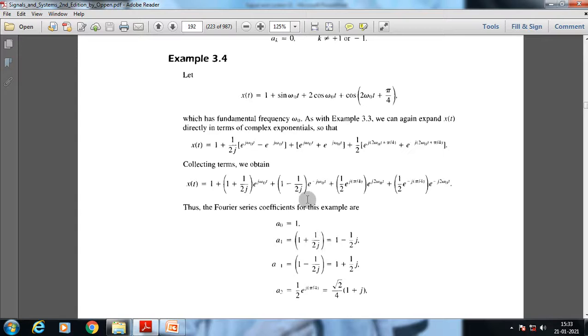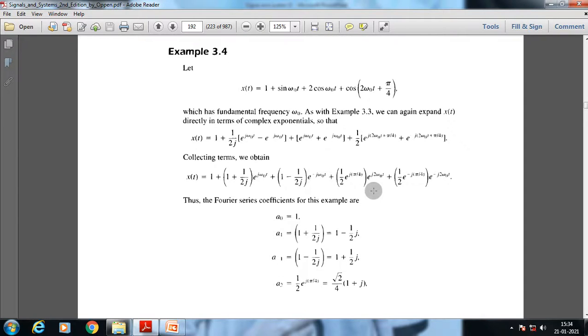So for a suffix 1 we get this. For a suffix minus 1 we get 1 plus half j.